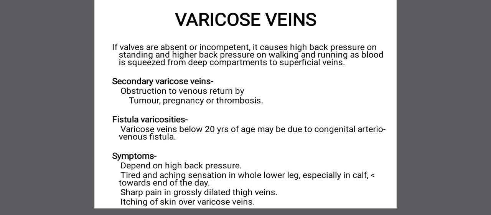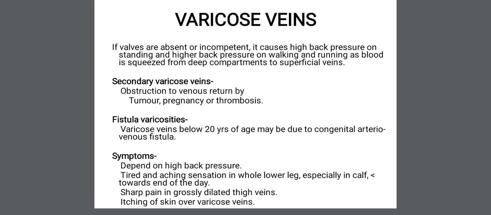If there is any tumor present in the lower leg, then the venous return from below the tumor won't take place properly, and that's why the veins below the tumor, or below a thrombosis that has occurred in the vein, will become dilated and tortuous.